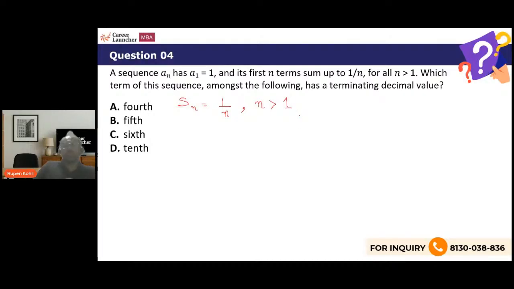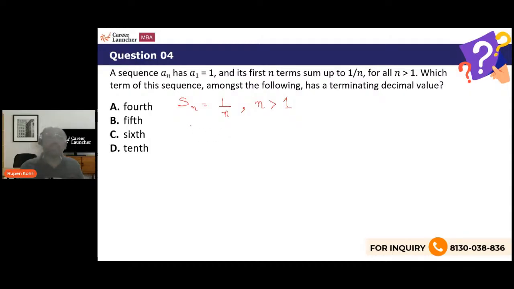Which term of this sequence amongst the following, 4th, 5th, 6th, 10th, has a terminating decimal value? Brilliant. So we need to identify the pattern in the terms. Need to identify the terms and then come to the 4th, 6th, 5th, 10th terms. Find which one has a terminating decimal value.